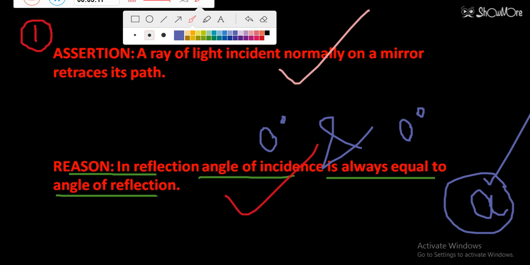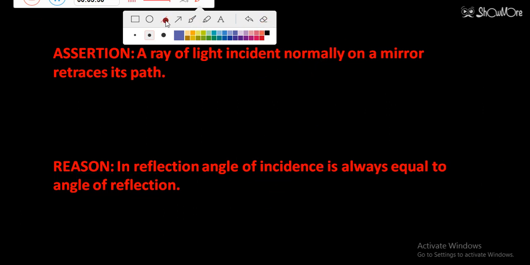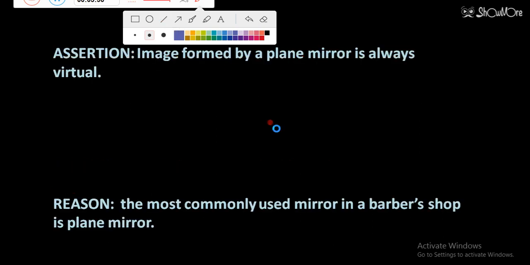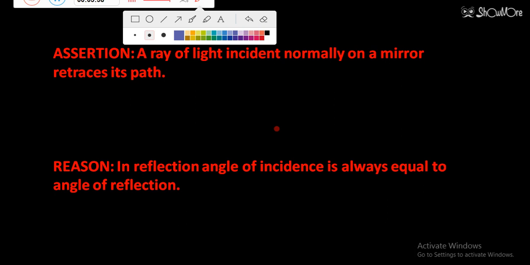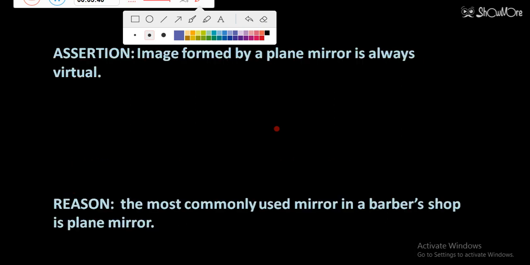So this is the first question that we have done, and we have concluded that assertion is right, reason is right, and reason is the correct explanation for the assertion. So the answer will be option A. Now I am moving to the next question. You can note down or take a screenshot. So next question. This was the first question, this is the next question.